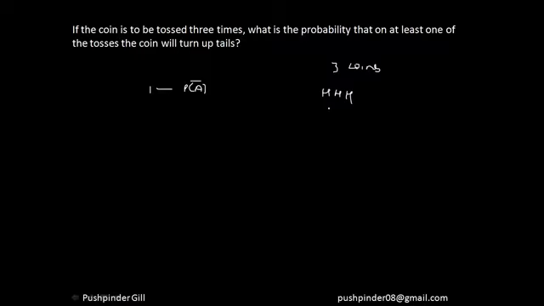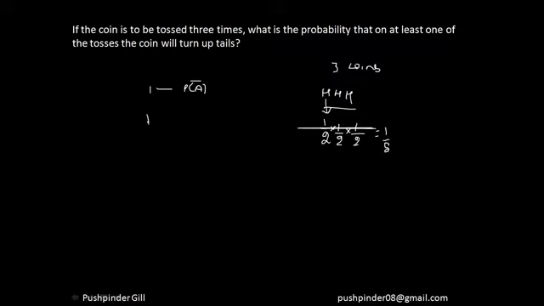So that means I have found one case which does not apply to that condition, and I subtract it from 1, so I can get the probability of getting at least one tail. So what is the probability of getting 3 heads? The probability of getting 1 head is 1 by 2, because out of head and tails, head can come. Similarly, the probability of getting the second head is 1 by 2, and the probability of getting the third head is 1 by 2, which is nothing but equal to 1 by 8.